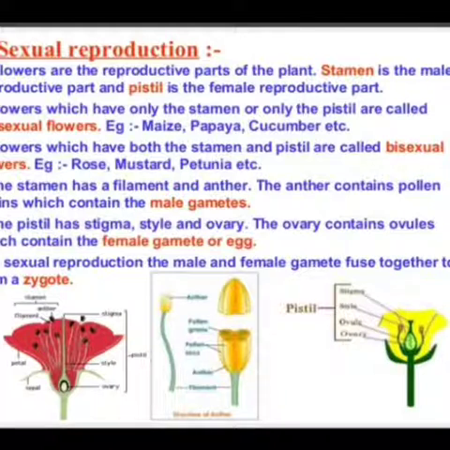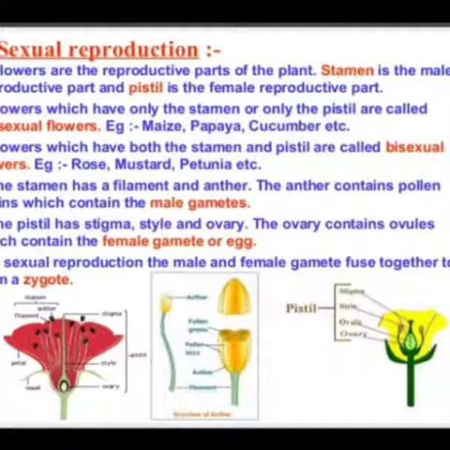The stamen has a filament and anther. The anther contains pollen grains which contain the male gametes. Now they are telling you the structure of stamen. It consists of filament and anther. The anther encloses the pollen grains. Pollen grains are present inside the anthers and each pollen grain contains the male gametes.